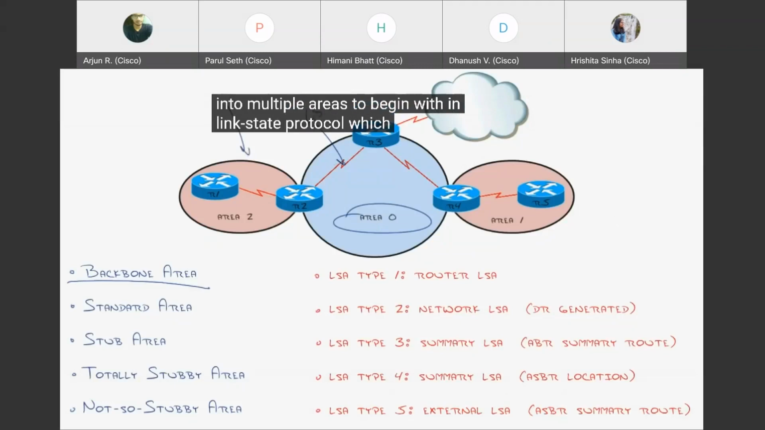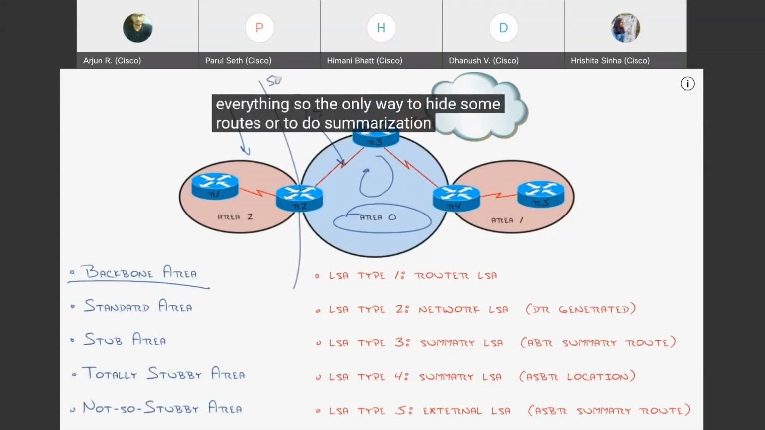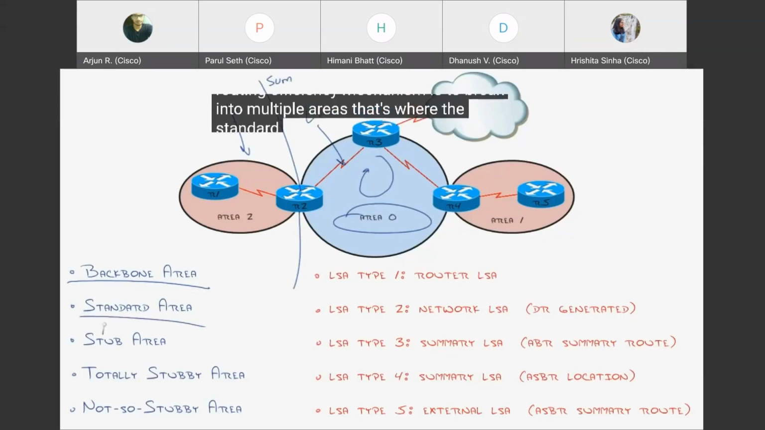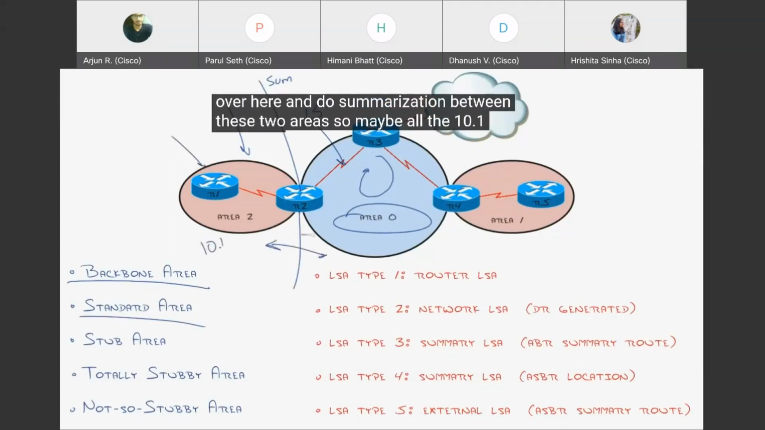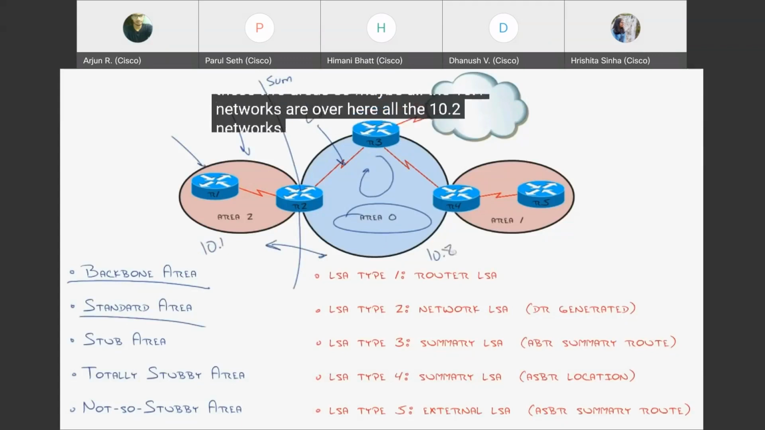In link state protocol, which OSPF is one, the rule is that all routers in the area have to have the same link state database. They have to know about everything. So the only way to hide some routes or to do summarization, a big routing efficiency mechanism, is to break into multiple areas. That's where the standard areas come in. Standard areas is just, hey, I want to make things more efficient. I want to put some routers over here and do summarization between these two areas. So maybe all the 10.1 networks are over here, all the 10.2 networks are over here.